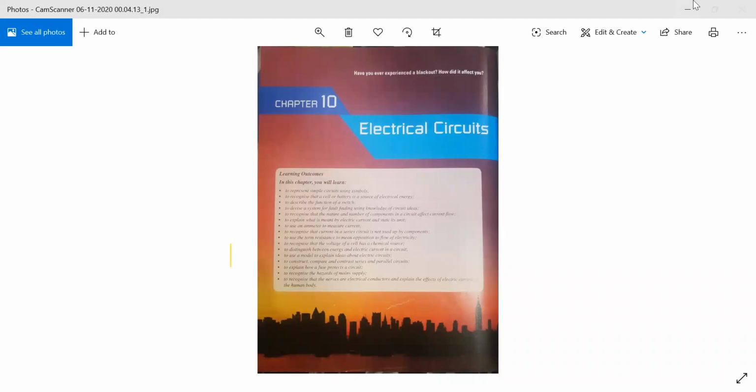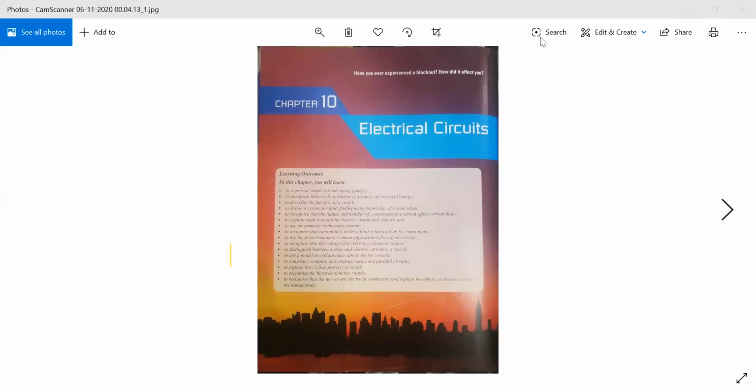Today the chapter which we are going to study for level 7 is electrical circuits, which is in your books chapter number 10. So everyone open page number 200. And not only today we are going to complete this topic, but half today and the remaining half we will discuss in the next class. So moving to page number 201.